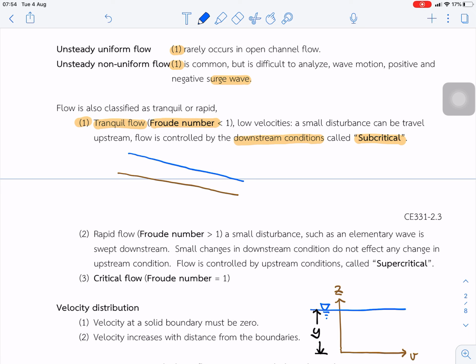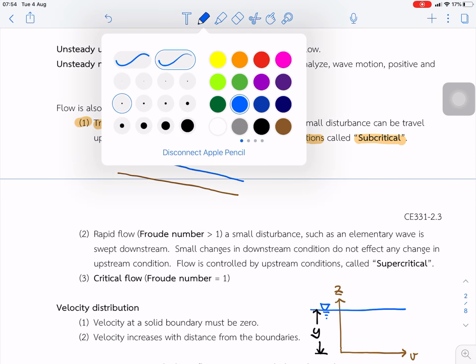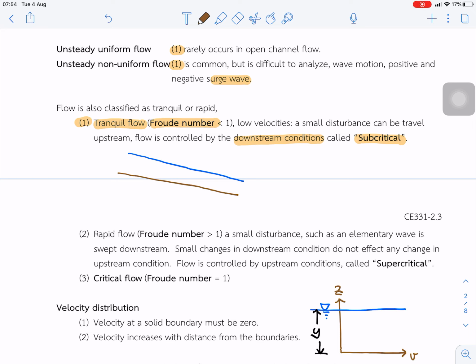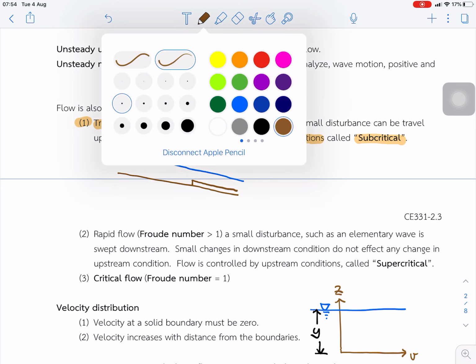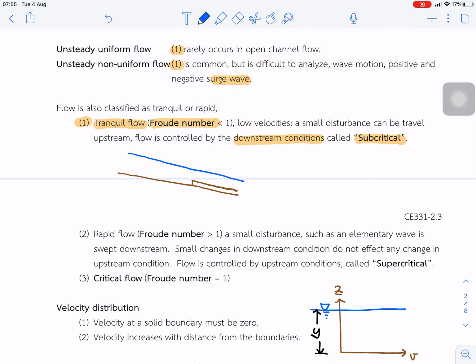If there is some disturbance, like the depth of water is increased, the water surface can be disturbed by this.